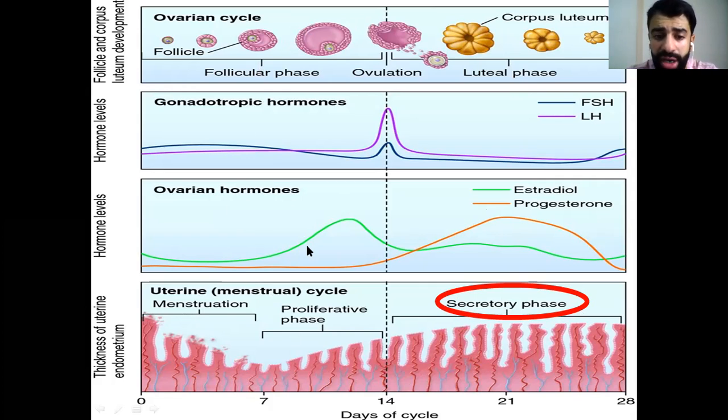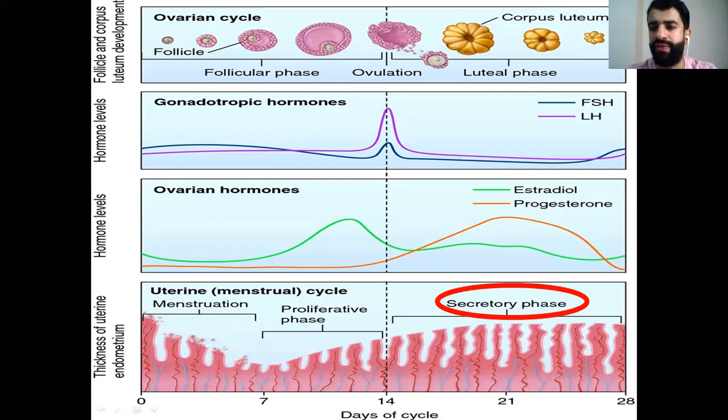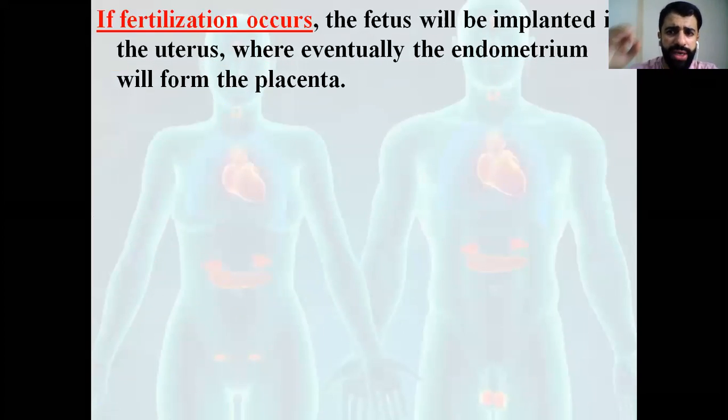So here the thickening of the endometrium is at its most during the secretory phase, which ends at day 28 approximately, and another menstrual cycle will appear where the thickening will drop and we have a sloughing of the endometrium. The endometrium will decrease in thickness. Okay, so if fertilization occurs, what will happen? If fertilization occurs, the fetus will be implanted in the uterus, where the endometrium will form, finally, the placenta.